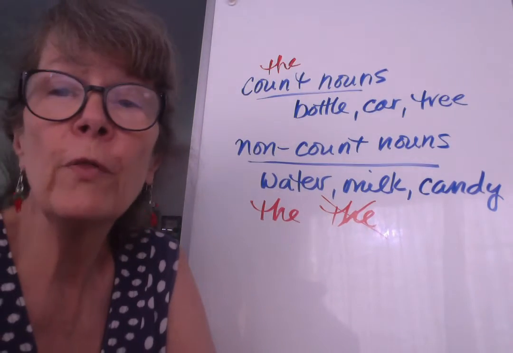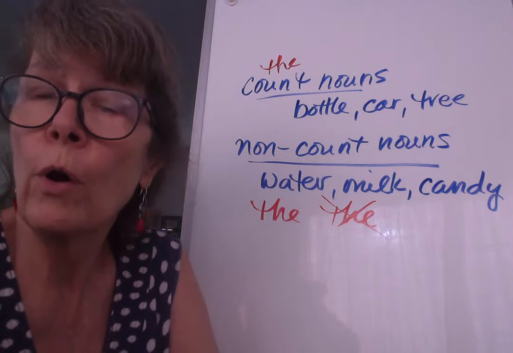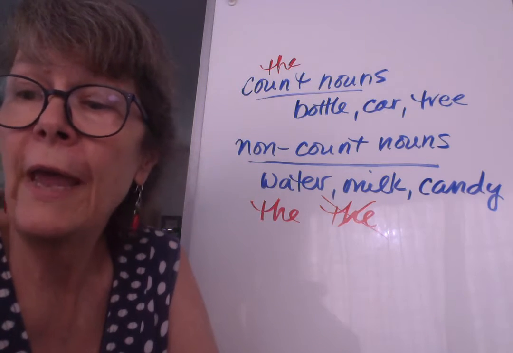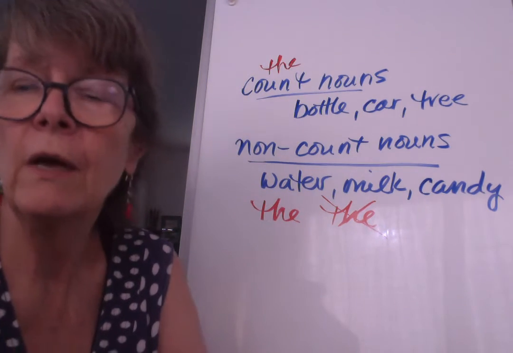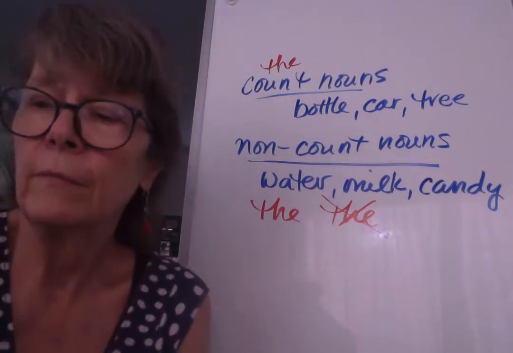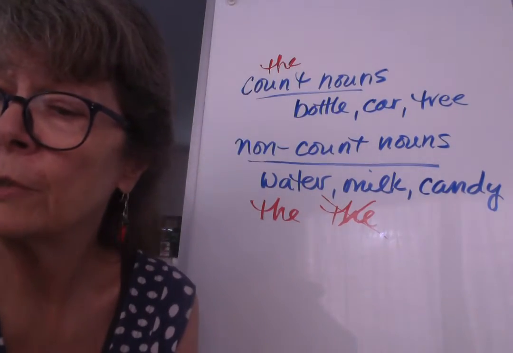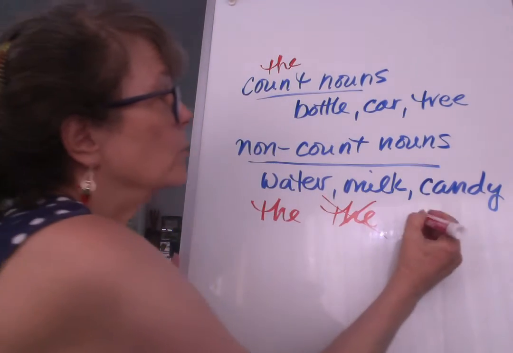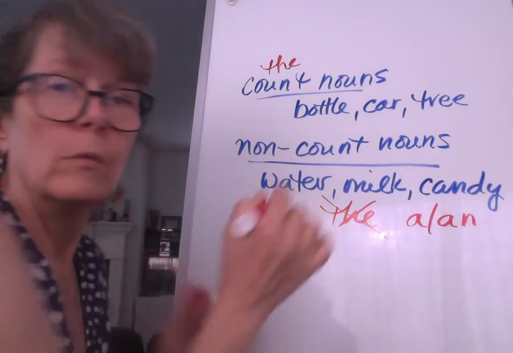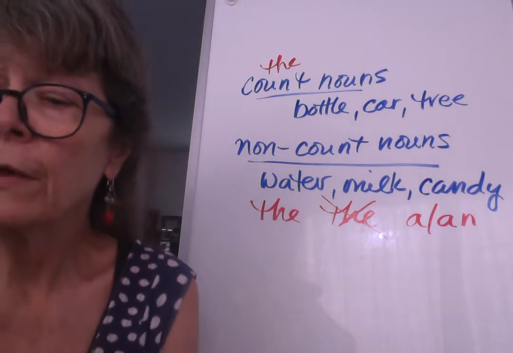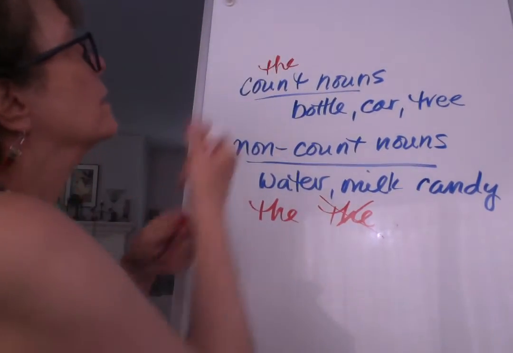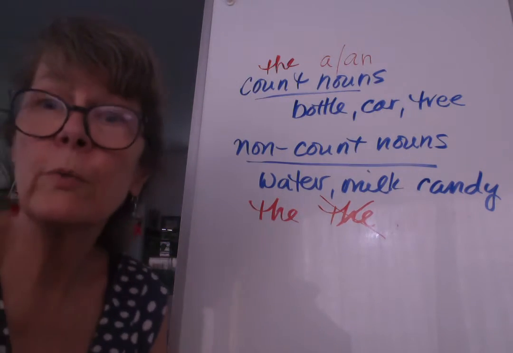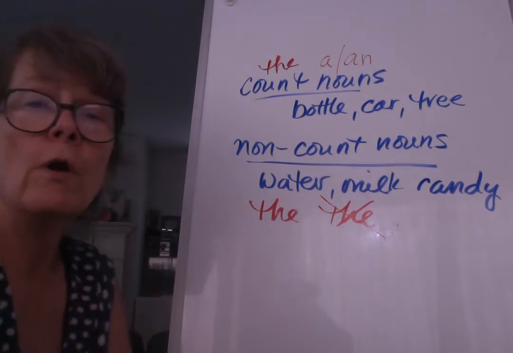I can say, he spilled the milk all over the floor. Or he spilled milk all over the floor. I can say it either way. Those are non-count nouns. I can use the or not use the, pretty much as I choose. But a or an can only be used with count nouns. A or an can only be used with count nouns, not with non-count nouns.